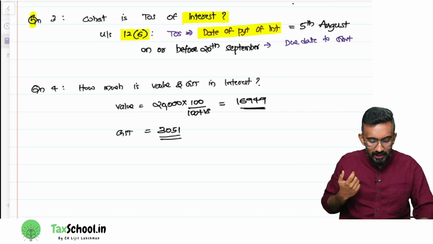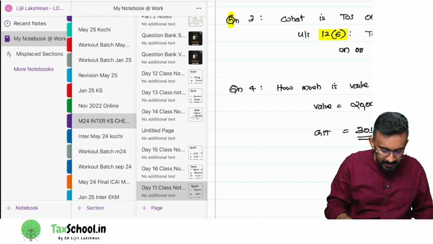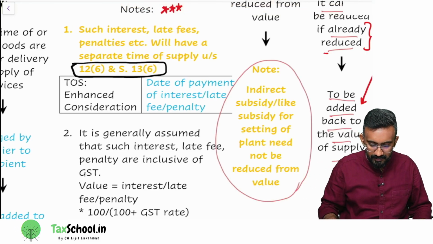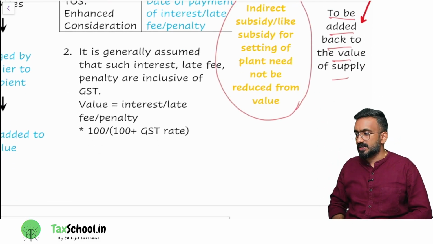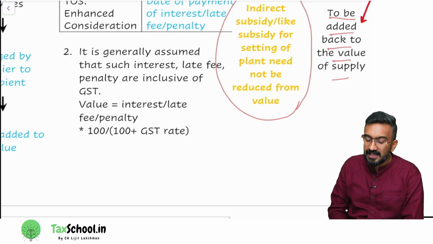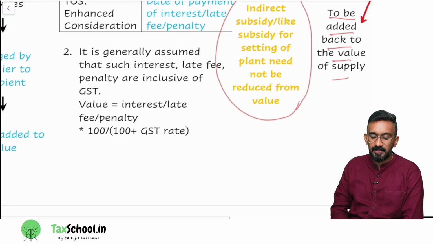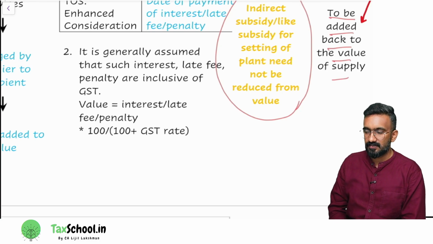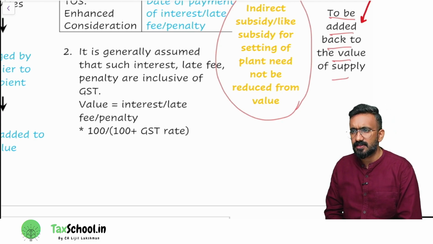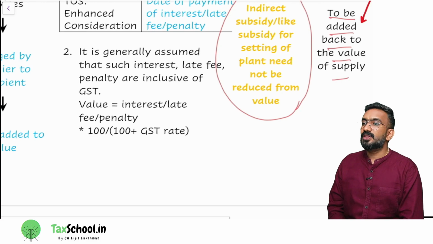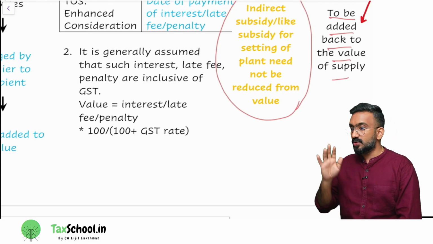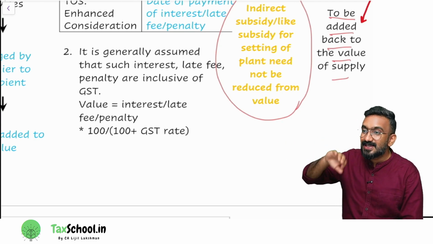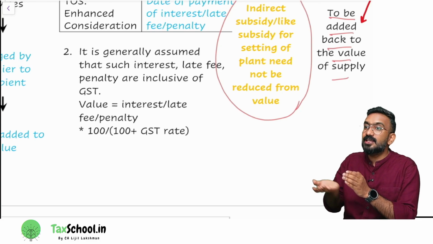Then look at note number 2 that I have given here as an assumption. What does note number 2 say? It is generally assumed that such interest, late fee, penalty are inclusive of GST. What is the meaning of this, inclusive of GST? Will they pay GST on 20,000 as 20,000 into 18%? Yes or no? No. We should assume this 20,000 as including GST.